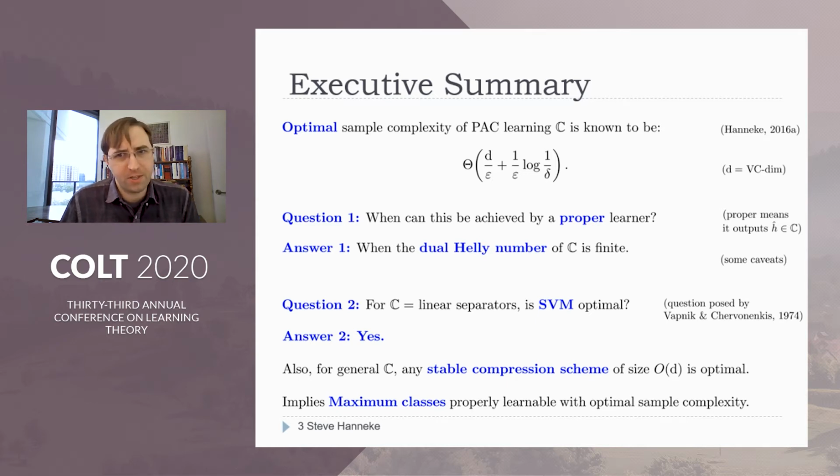In fact, this result follows from a general theory we developed on a special type of compression scheme called a stable compression scheme. This general theory also has other implications. For instance, it also implies that maximum classes can be properly learned with optimal sample complexity, which wasn't known before.